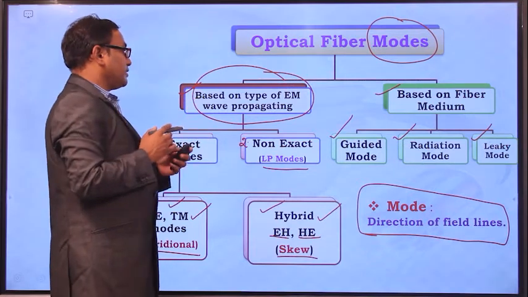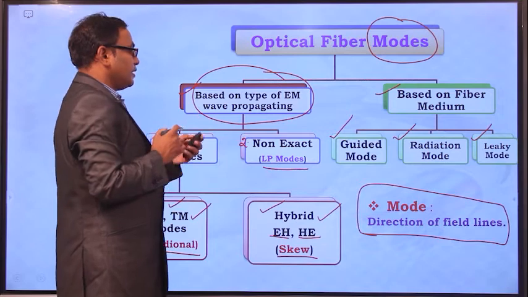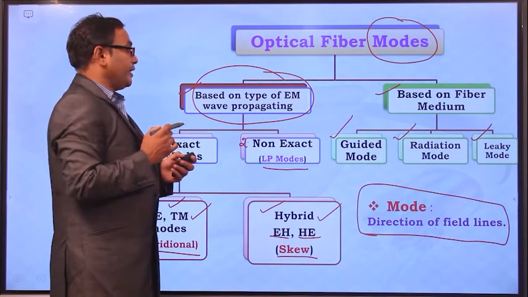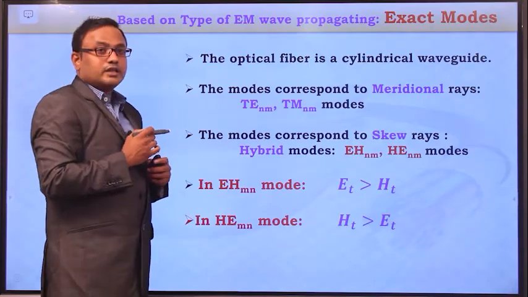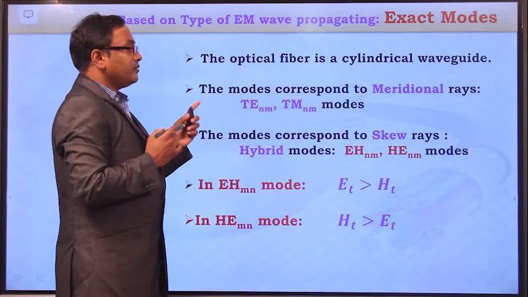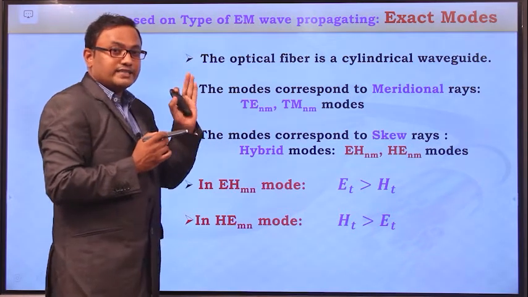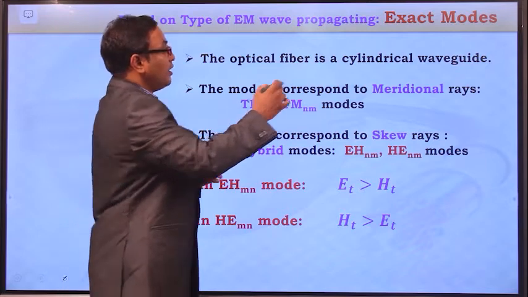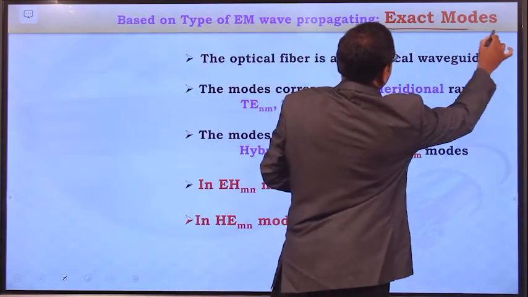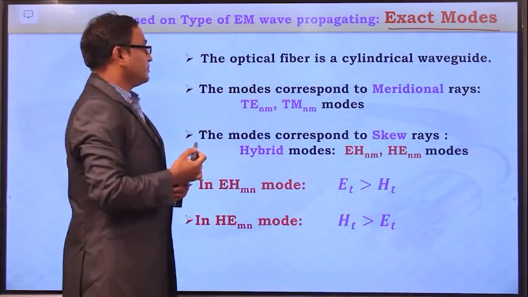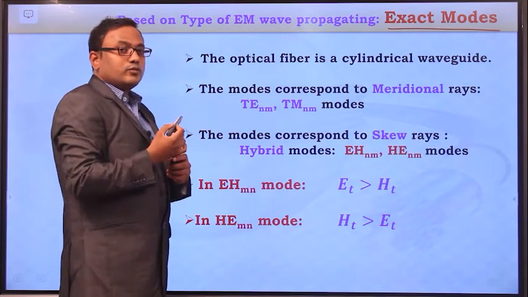First we start with the modes based on the type of EM wave propagating. Based on the type of EM wave propagating, modes are of two types, exact modes and non-exact modes. Now we are going to start with exact modes. What are the exact modes?